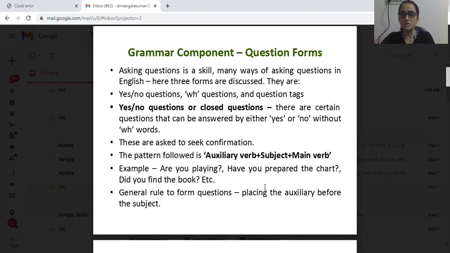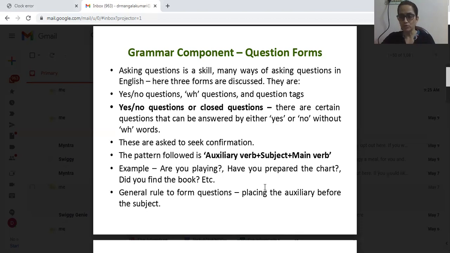Modal auxiliary verbs are can, could, shall, should, may, might, must, ought to, used to. All together, be forms, do forms, have forms, and modal auxiliaries are called helping verbs or auxiliary verbs.